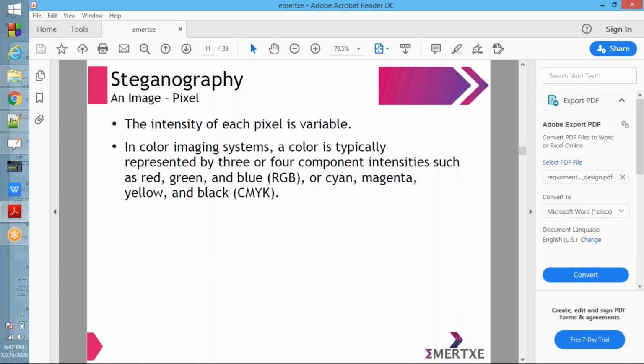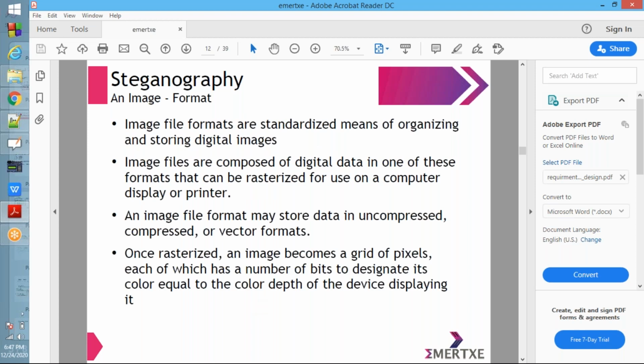Next, image format, that is, the extensions like JPG, BMP. Image file formats are standardized means of organizing and storing digital images. It will be standardized, meaning some standards exist for each particular extension. If you take a JPG or JPEG image, a BMP image or a PNG image, each has some standard format.